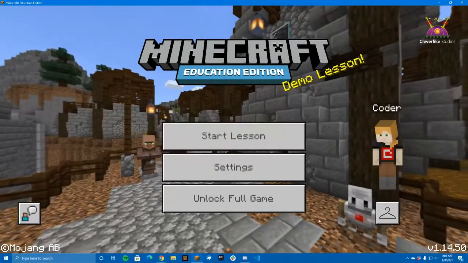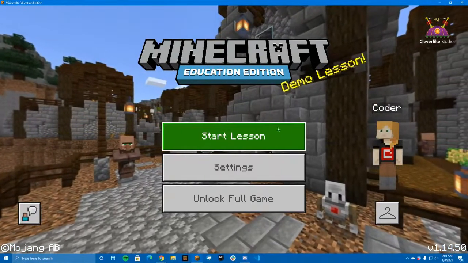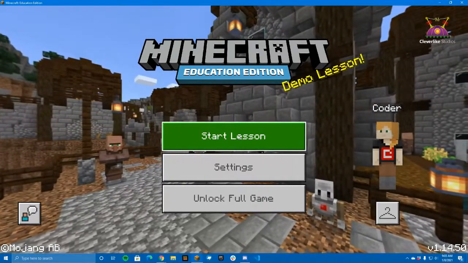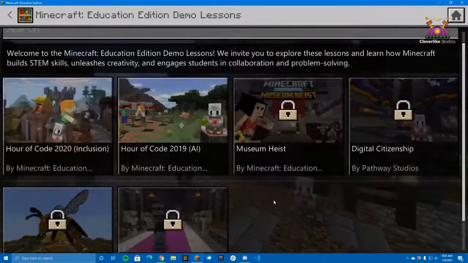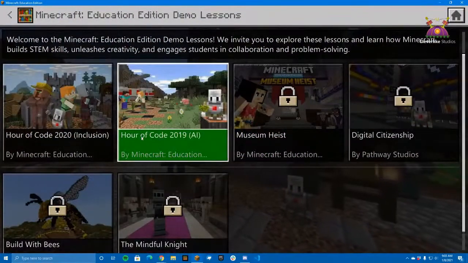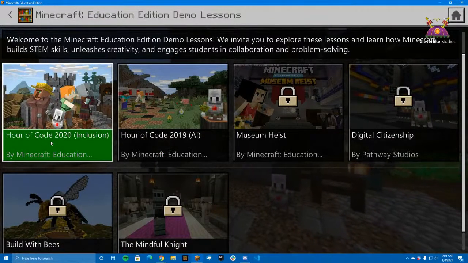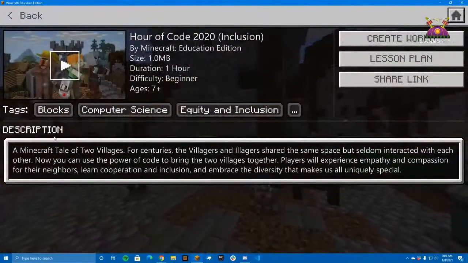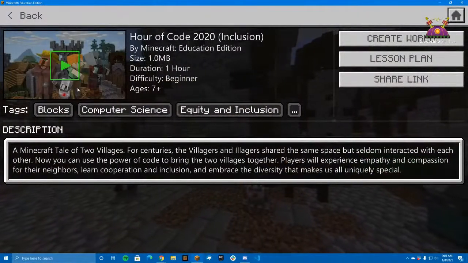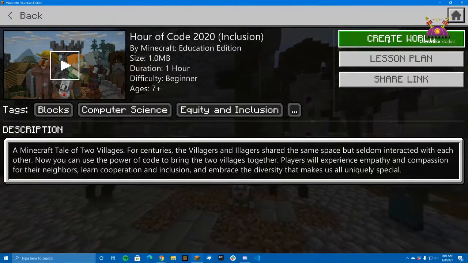So you can see here we've got a coder already, pretty smart, making that the default. And if we click on Start Lesson, we could pick from a couple of different lessons here. We have the Hour of Code 2019 and the Hour of Code 2020. We're going to run the 2020 Hour of Code. So let's go ahead and click that. You could watch the trailer again, see what the topics are, and we can go ahead and create world.